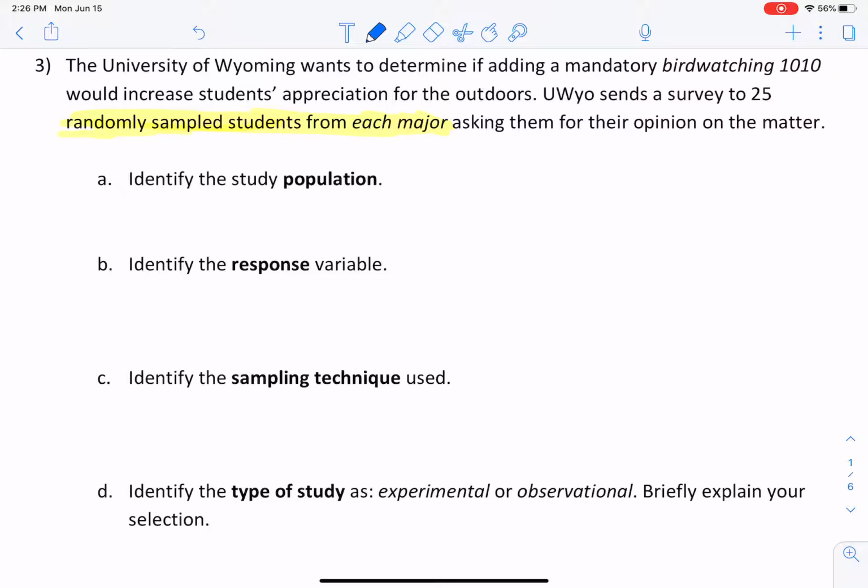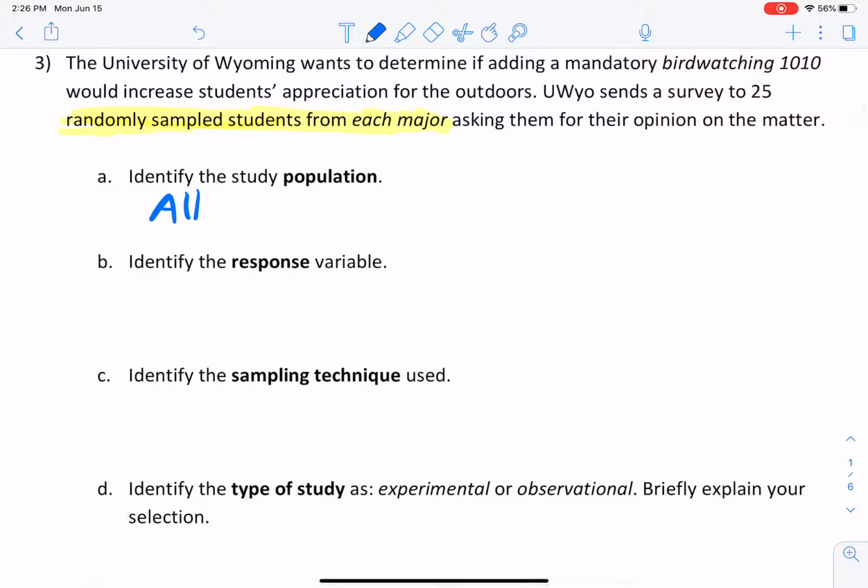And certainly not everybody in the U.S. And since we're sort of limited to the University of Wyoming, we'll just say that the population is all students at UWyo. Okay. So that's sort of what we're limited to.